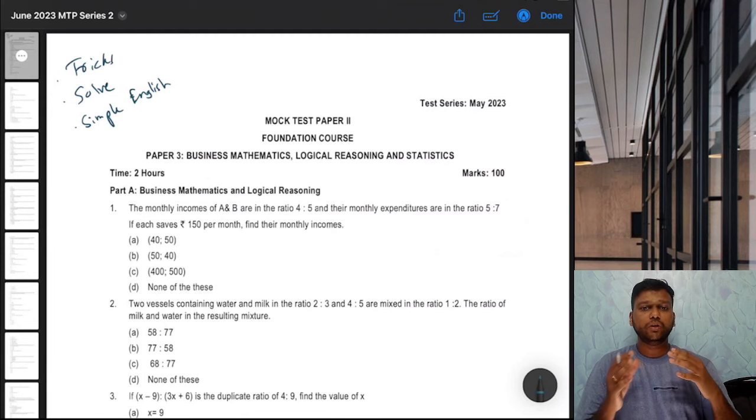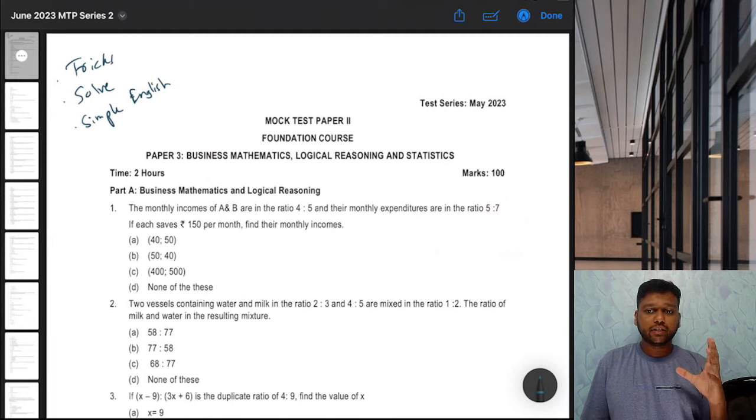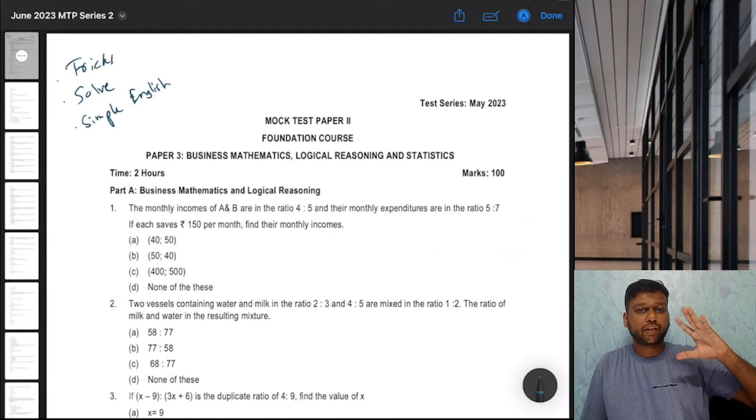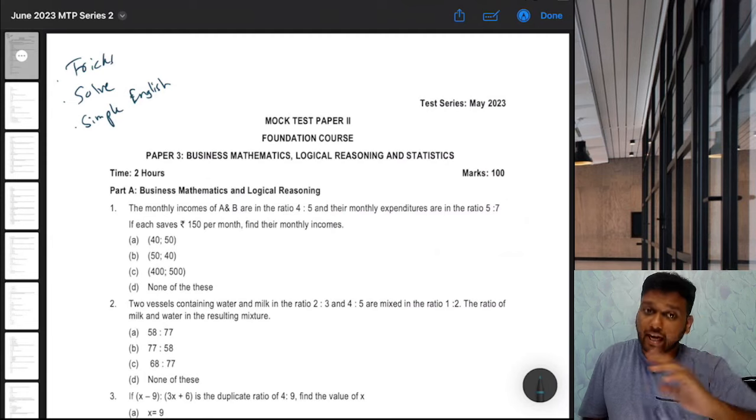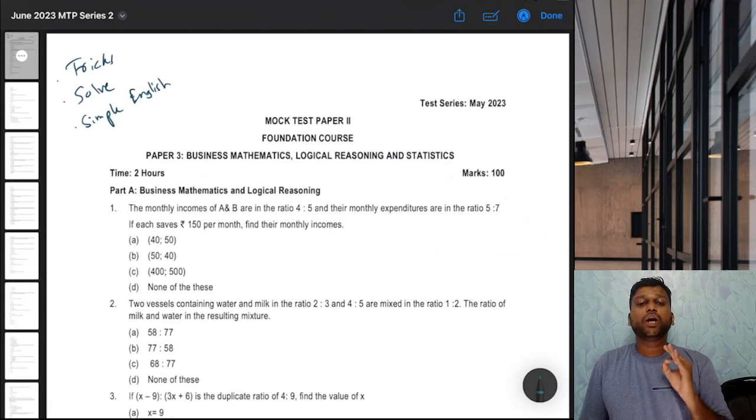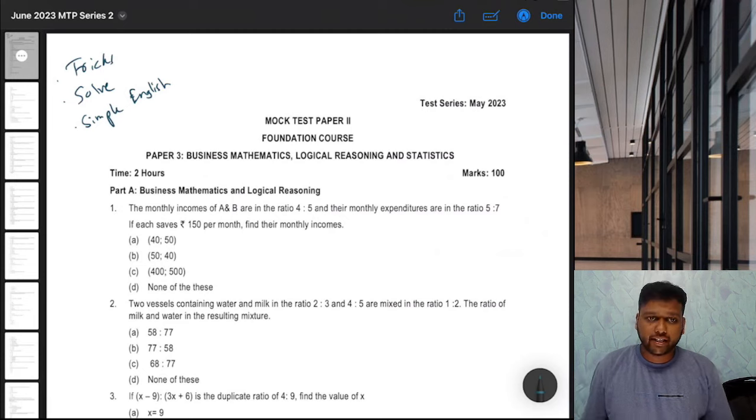Otherwise, what happens is we read, we translate it in our mind to our mother tongue, then we think of an answer, then we again translate it to English. That ideally should not happen. You should have a practice of thinking in English, which will only be developed if you keep on practicing. Fine, let's start. We are going to try to solve each question in 1 minute.